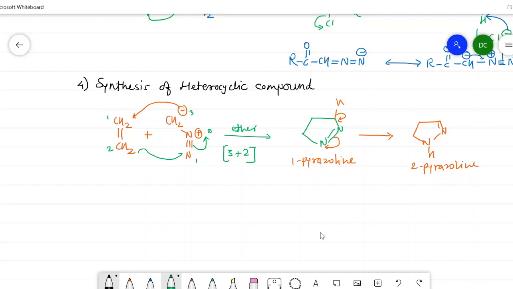Now the last application of diazomethane is the formation of carbene, and the formation of carbene is involved in the preparation of the cyclopropane ring, and the application is also known as cyclopropanation.